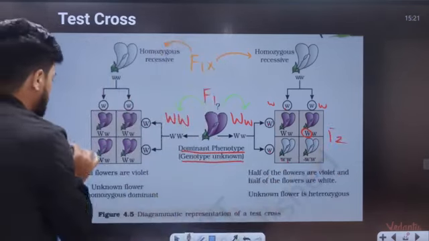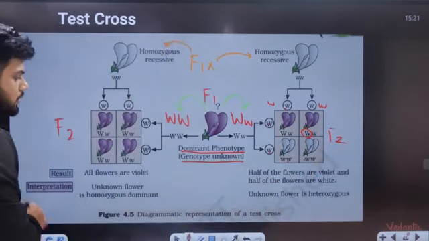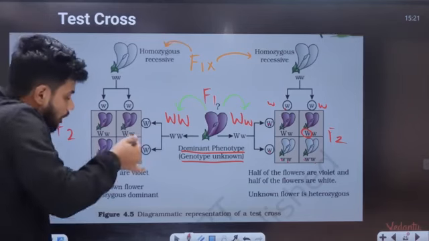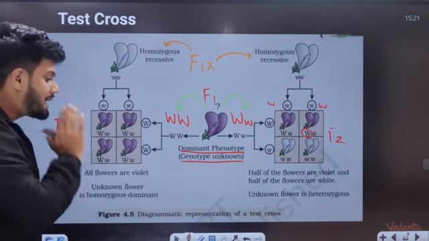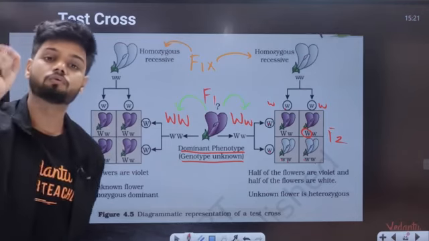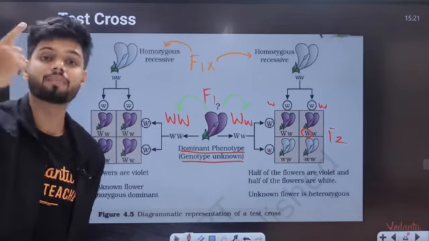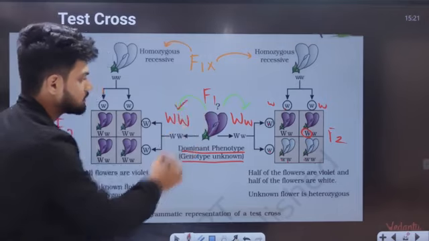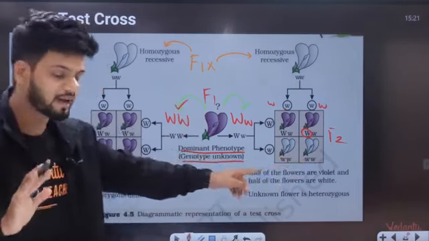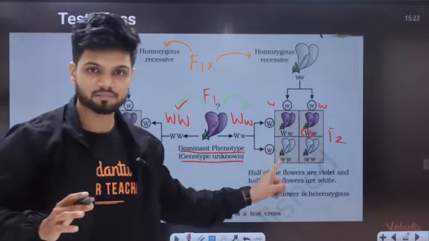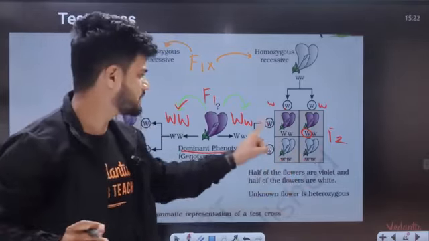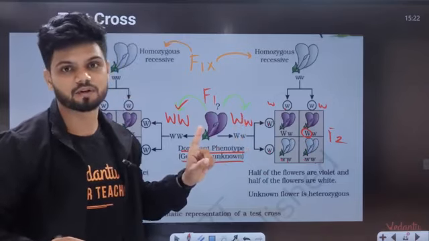What about the phenotype of F2 here? All of them are violet. Now, just because all of them are violet, can I tell every single one of them will have one capital W for sure, which is dominant, and hence this is the genotype. Now here, if I get two white flowers, it means that somewhere there was a small w in the genotype of F1.